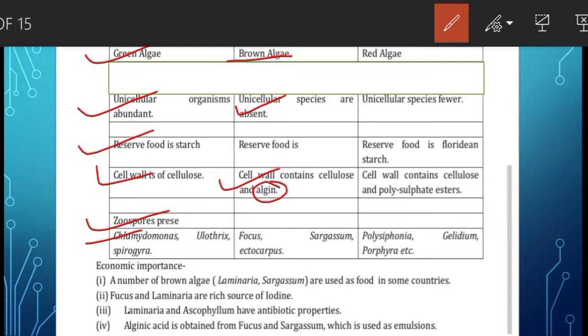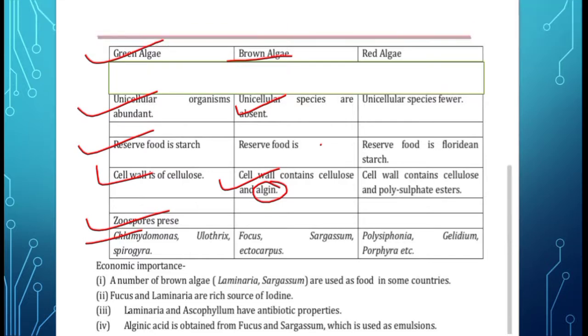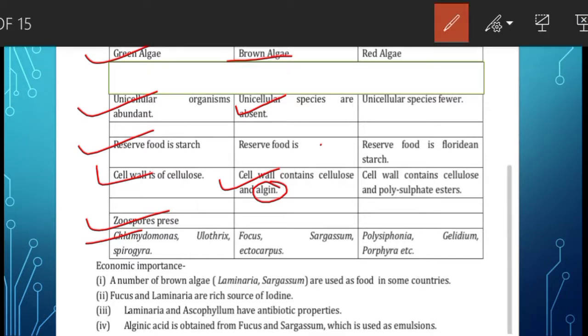Reserve food material is a complex carbohydrate such as laminarin or mannitol.